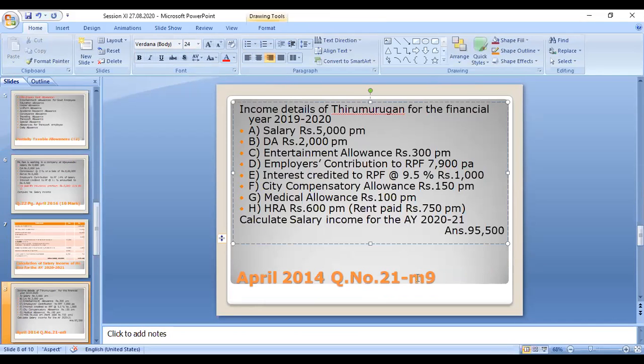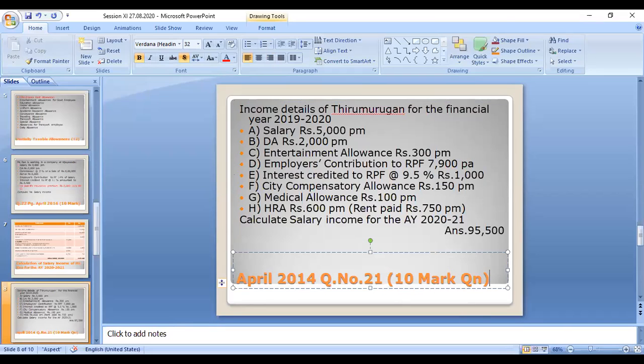Now move on to the next one, a similar case. This question was asked in your previous question paper, April 2014, question number 21. Thirumurugan, this question is very frequently asked in many question papers. They continuously ask it invariably. So this is a 10-mark question you have to remember. You can expect this kind of question in many question papers.